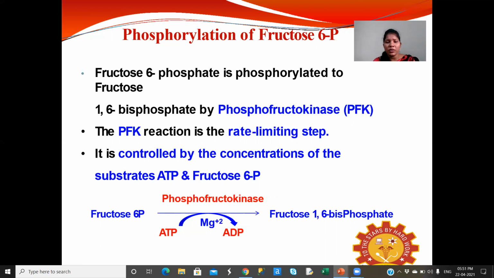Again here ATP undergoes hydrolysis, releasing ADP and phosphate. That phosphate is added to fructose 6-phosphate, giving fructose 1,6 bisphosphate.